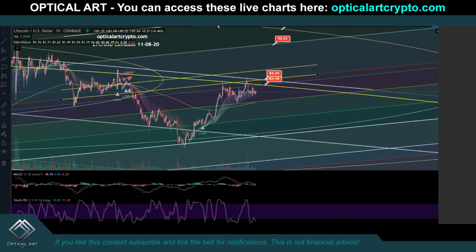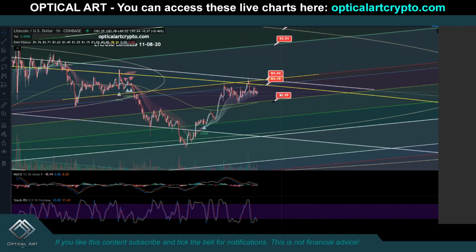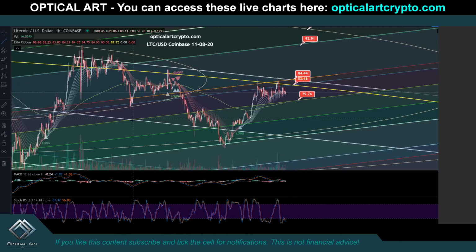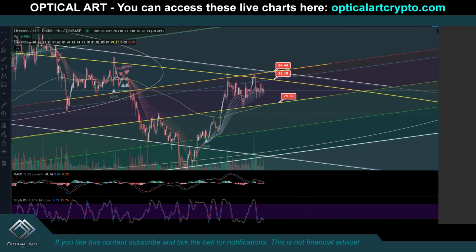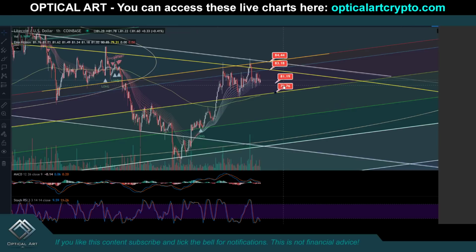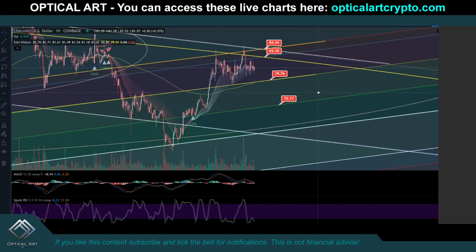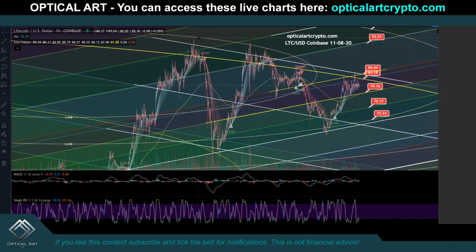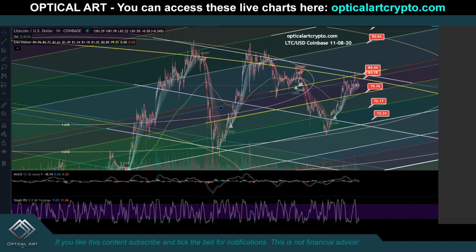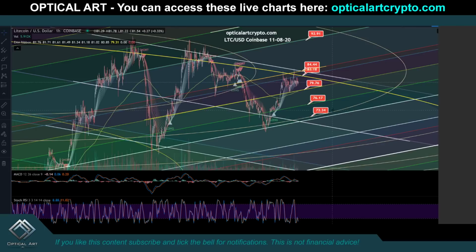If we drop, your current support is going to be right here. You can see this has been very strong support and resistance going back. So your current support level for Litecoin is $79.76. If we break that, your support is $76.17. Your next support level below that, you can see we've been respecting this ring right here. So if we drop, this is a likely point to catch a bounce, $73.34, to potentially push back up to a resistance of potentially $81.52.